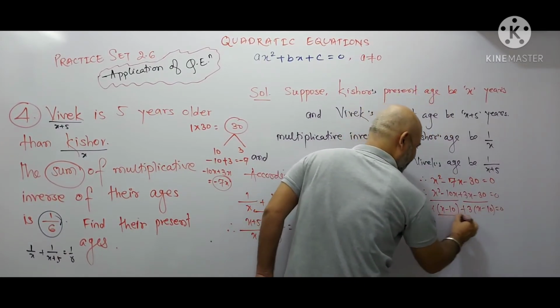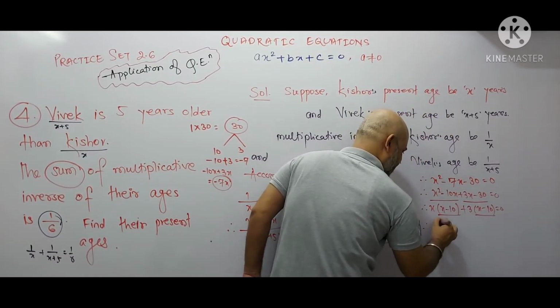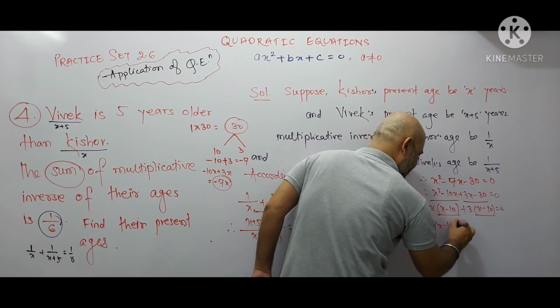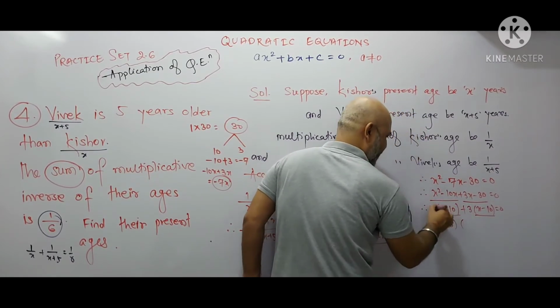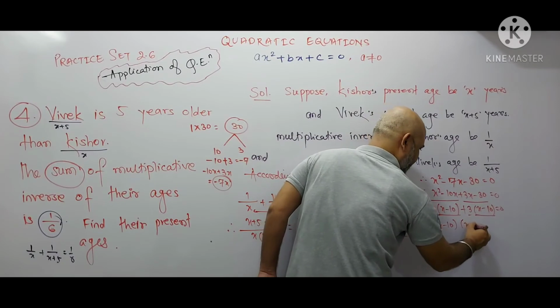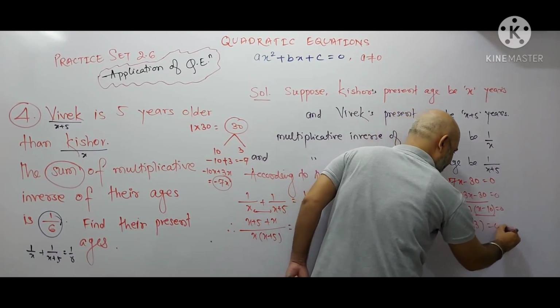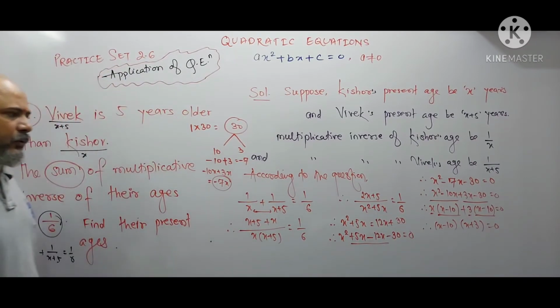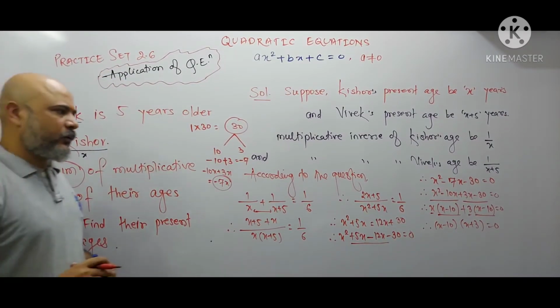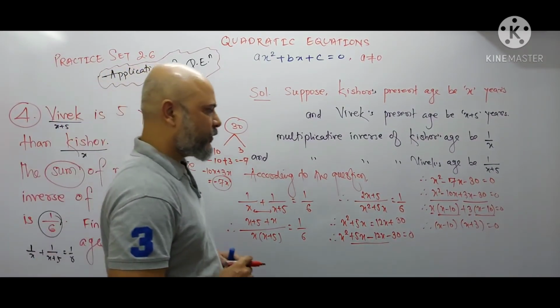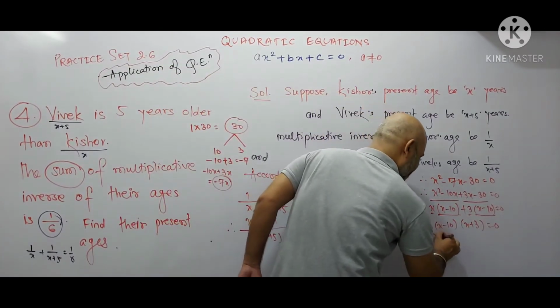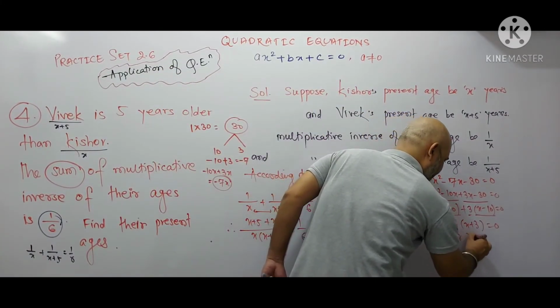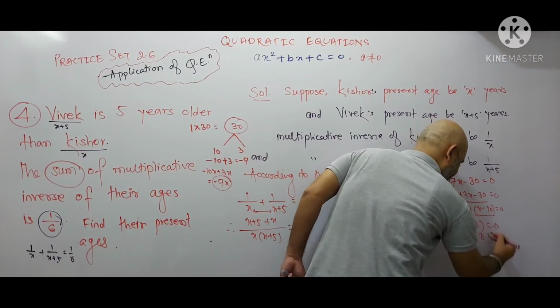So either you will write this x minus 10 as a common, and the next bracket you will get x plus 3. This is equal to 0. Now you know, if the product of two brackets is 0, so either x minus 10 is equal to 0 or x plus 3 is equal to 0.